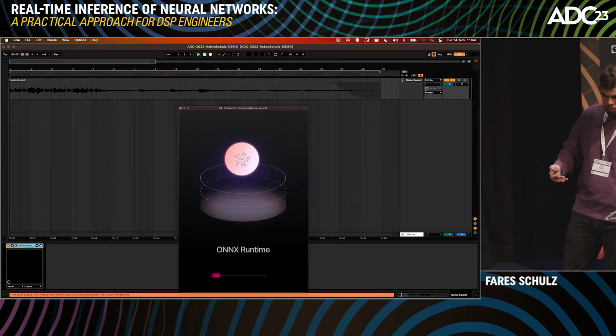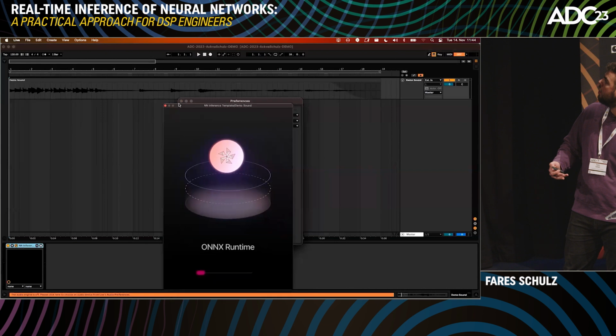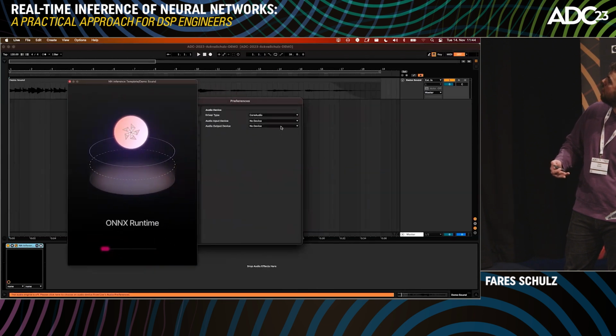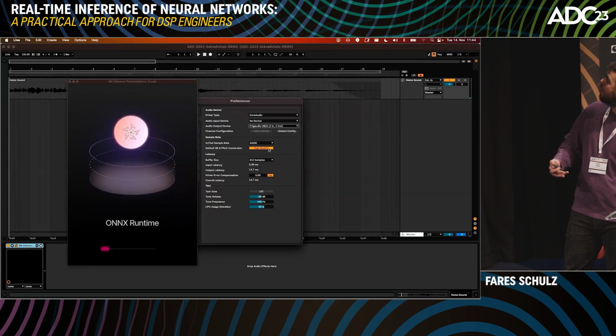The audio device is off, okay. So that should be the right audio device.